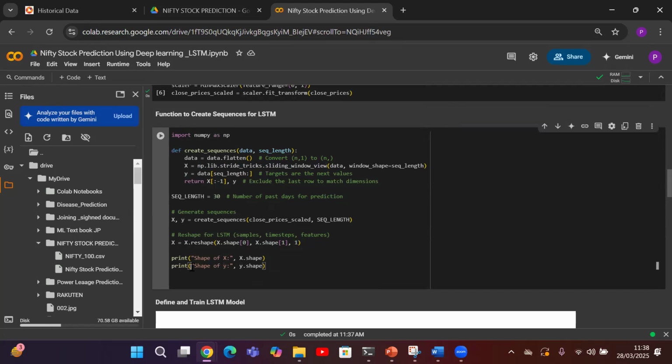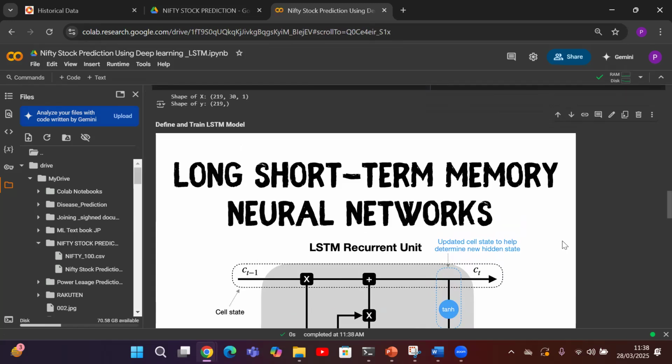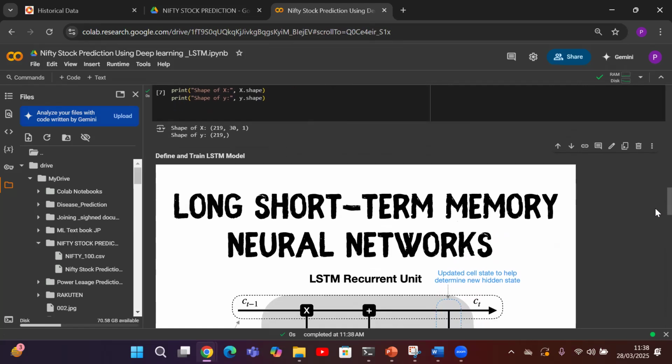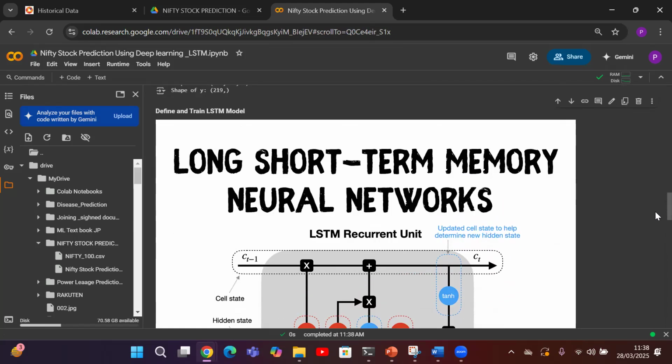Maybe if you want, you can take the shape of your X and Y now. I have around 219 values of X, and 30 is the number of days and one particular array. This is a 1D array. Shape of the Y, we can see that there are 219 values of Y, not the prediction. Very sorry for that. So with that, we are going to define our model.